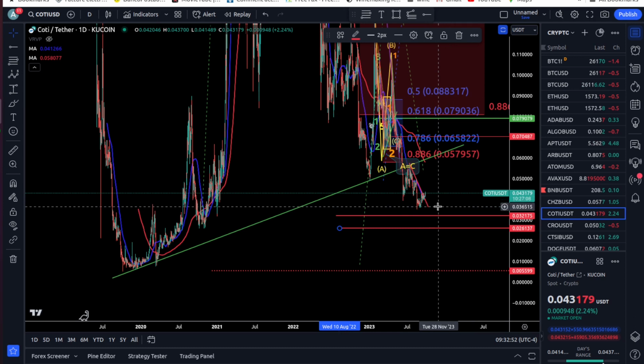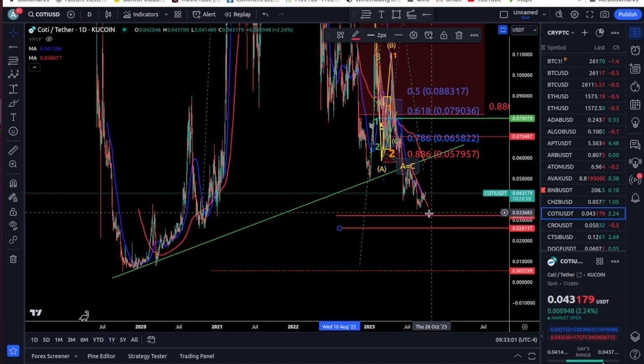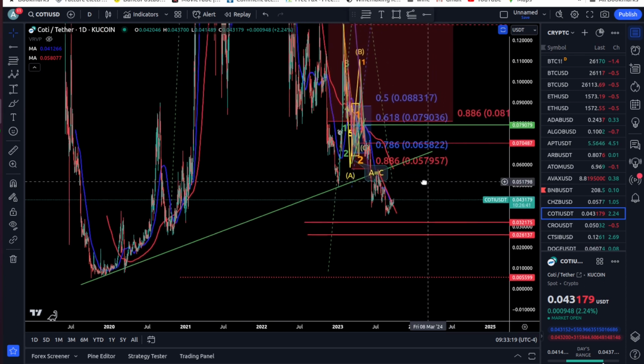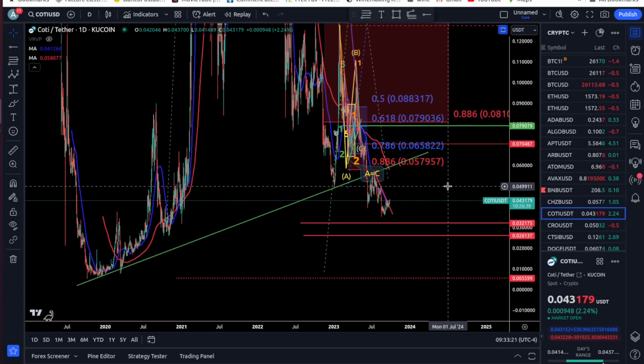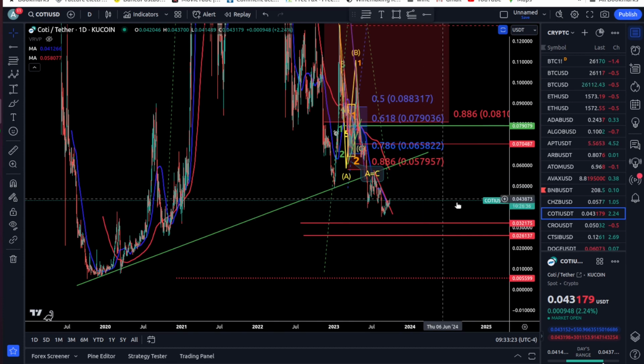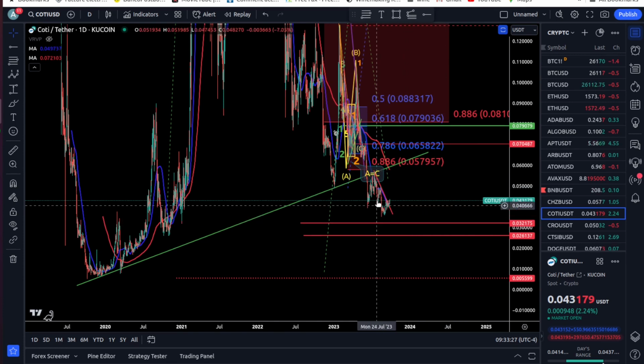So give us a little bit, maybe up to the end of the month, mid-November. Usually October, November, December are good months, so maybe COTI is going to benefit from that to improve its chart, because honestly, COTI is really suffering right now. What else can I say? Honestly, there isn't much to say. For the moment, everything is kind of bearish.